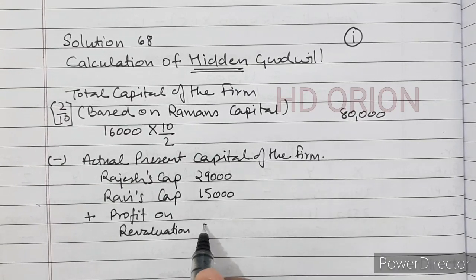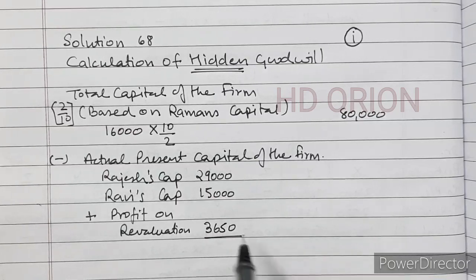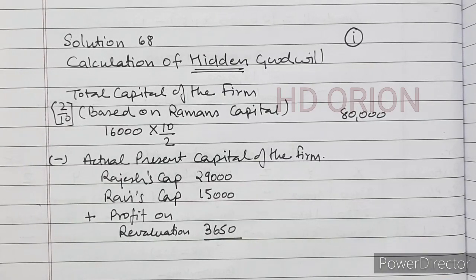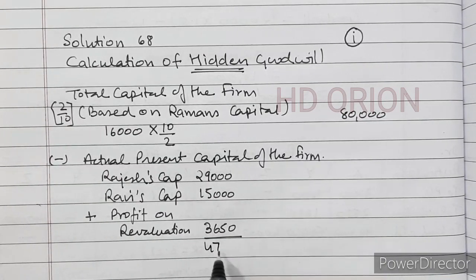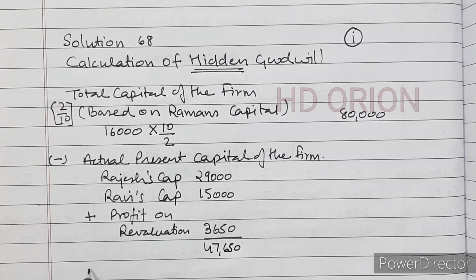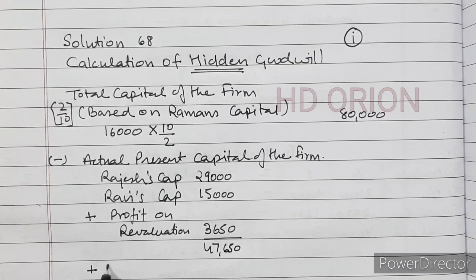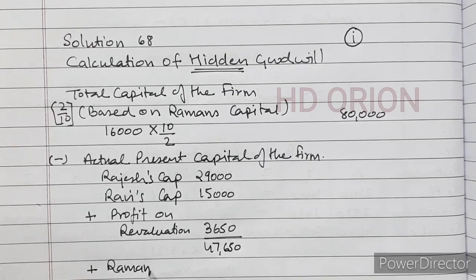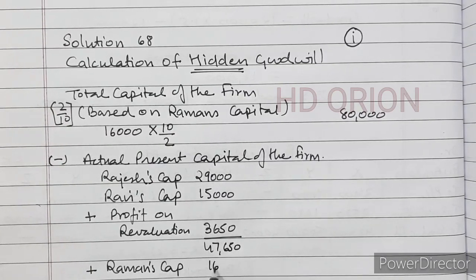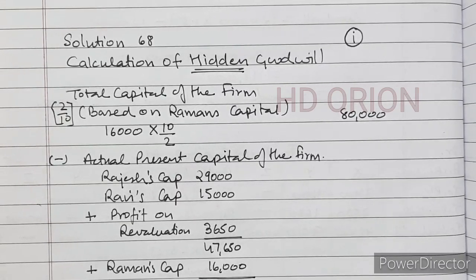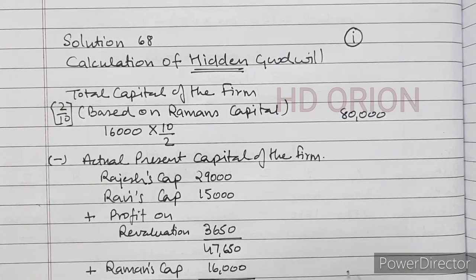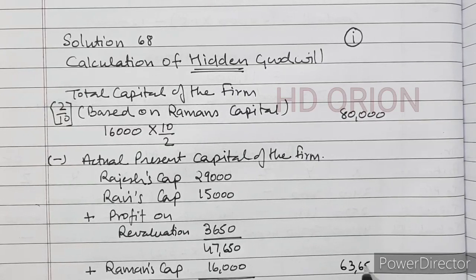Profit on revaluation is 3,650. So the grand total is 47,650. Now we will add new partner Raman's capital, rupees 16,000. So the grand total of which is 63,650.